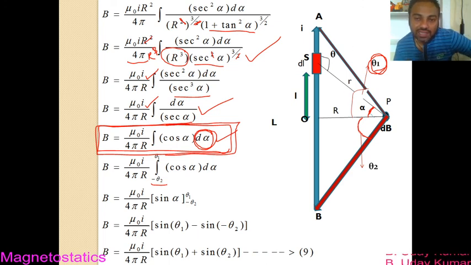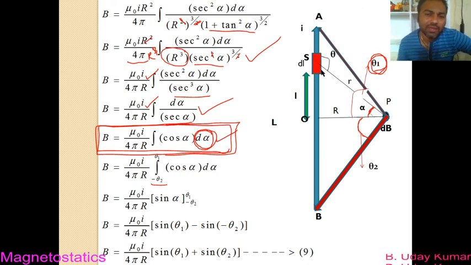Remember, this is the length element that we have chosen, right? Let me take the arrow here. At the beginning of the class I told you that the length element can be anywhere, from A to B. This length element can be present at A, and it can be present at B also. So if you apply the limits, the length element can be anywhere from the region of theta 1 to the region of theta 2 in terms of angle.